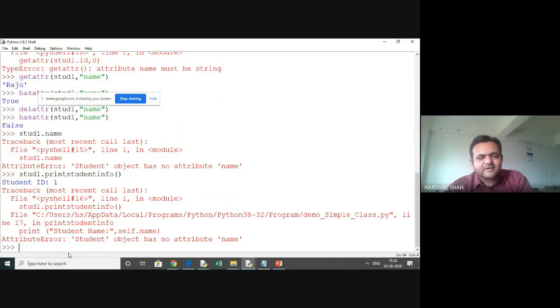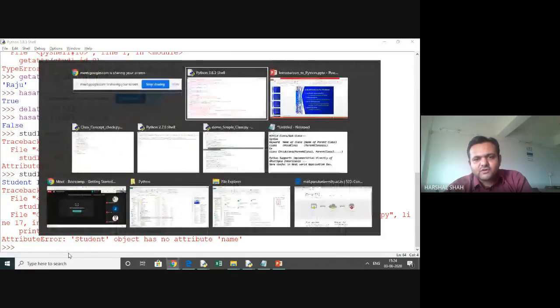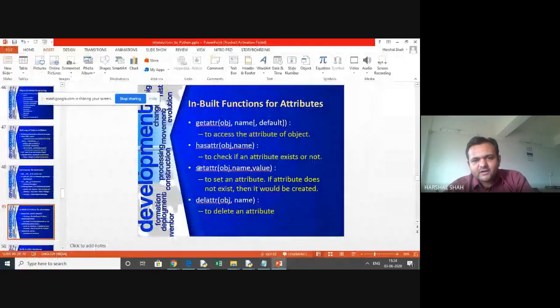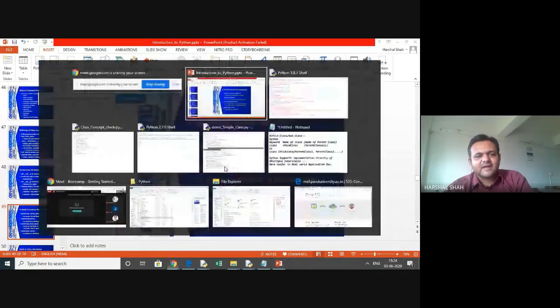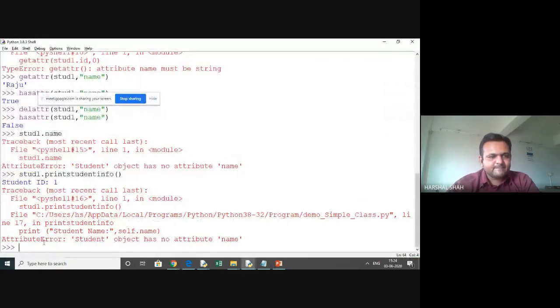So to add this attribute, what do we need to do? We need to add this attribute by a keyword set. So this is what we are doing, modifying the class at runtime. So set attribute. And the set attribute does what?